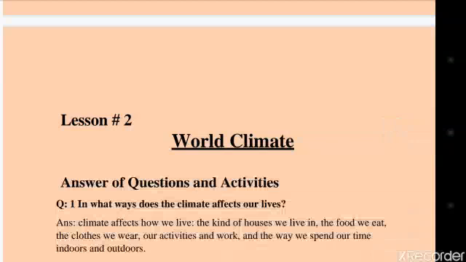Question number 1 is, in what ways does the climate affect our lives? Answer is, climate affects how we live, the kind of houses we live in, the food we eat, the clothes we wear, our activities and work, and the way we spend our time indoor and outdoor.